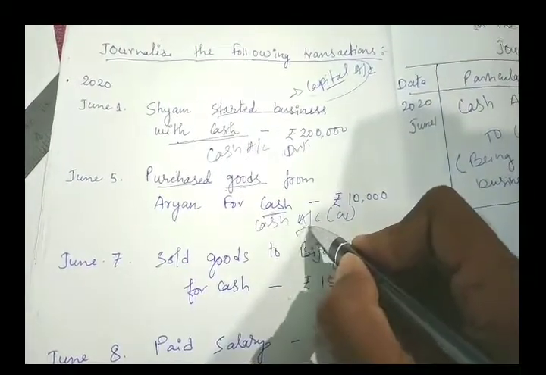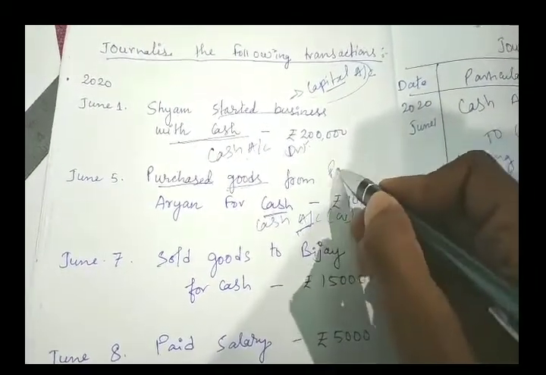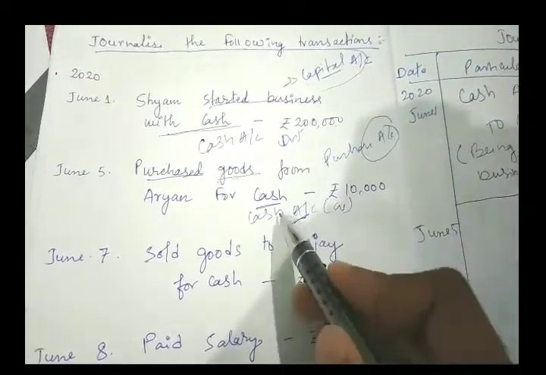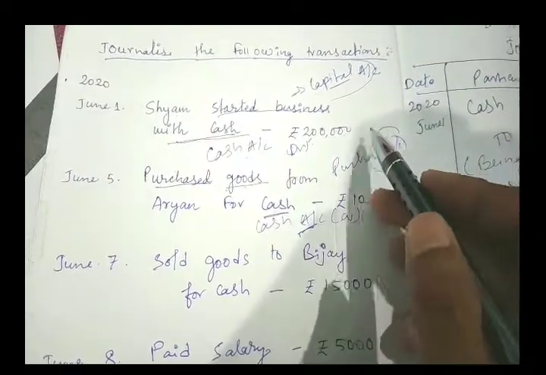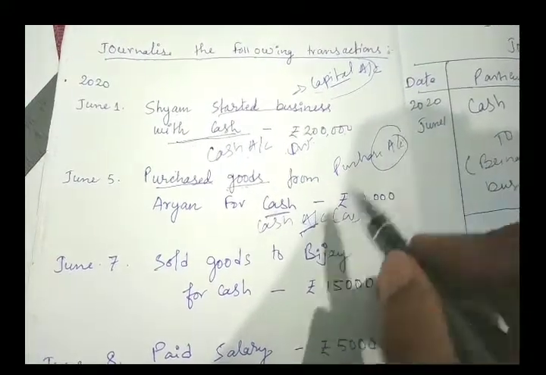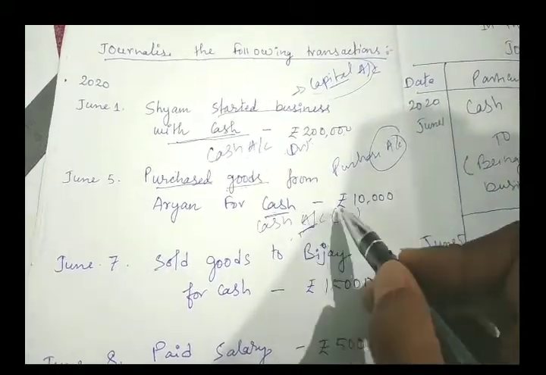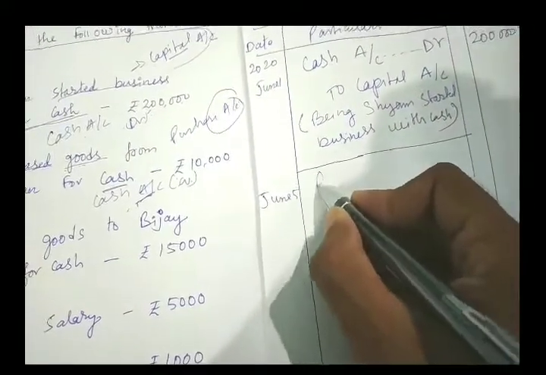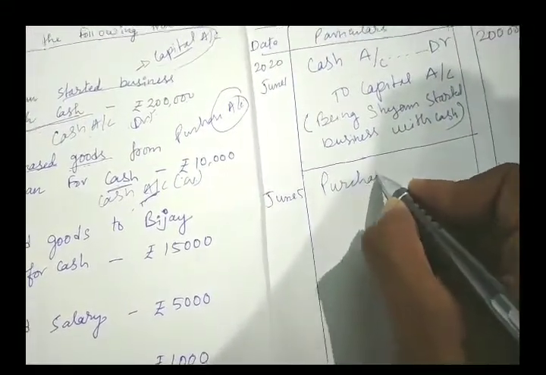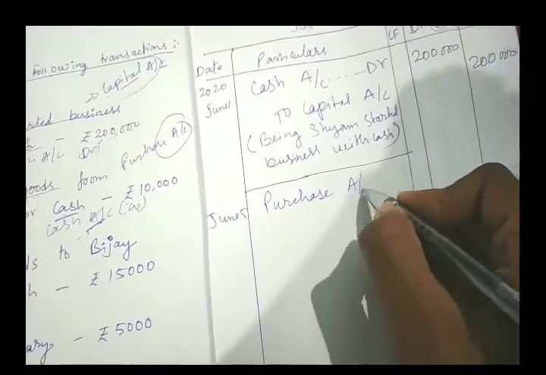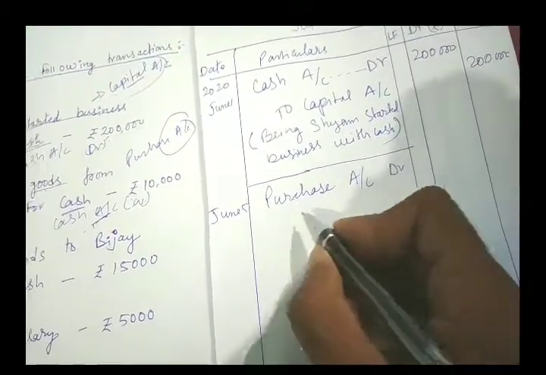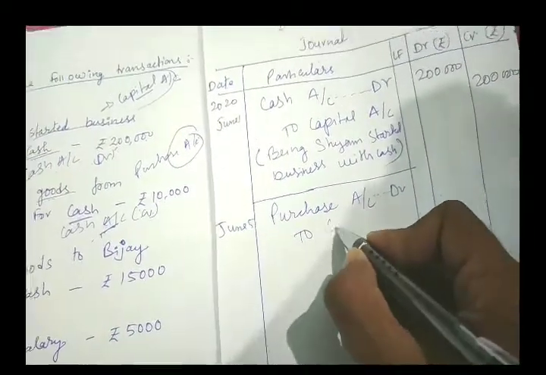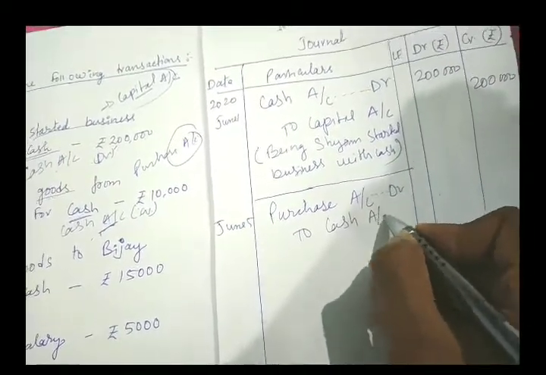So here two accounts will be opened, cash account and purchase account. Asset is increasing, so purchase account will be debit, and cash is going out, so cash account will be credit. So the entry will be: purchase account debit to cash account.